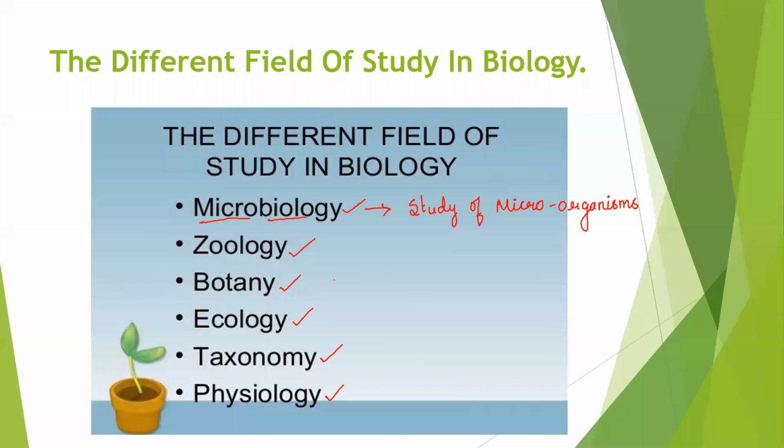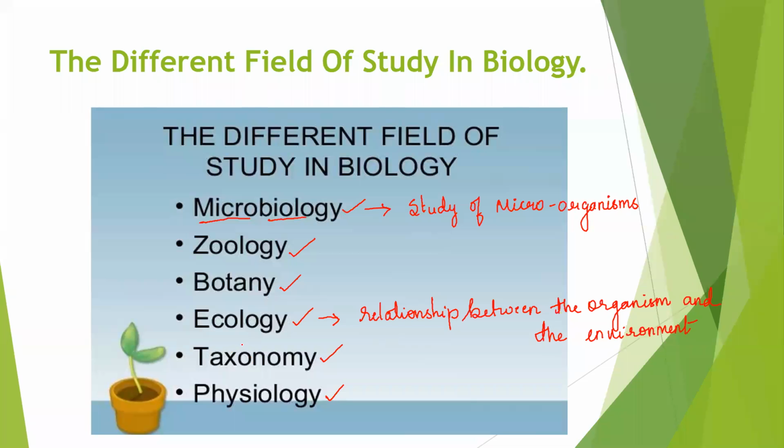Ecology is what? Ecology is nothing but the study of the relationship between the organism and the environment.